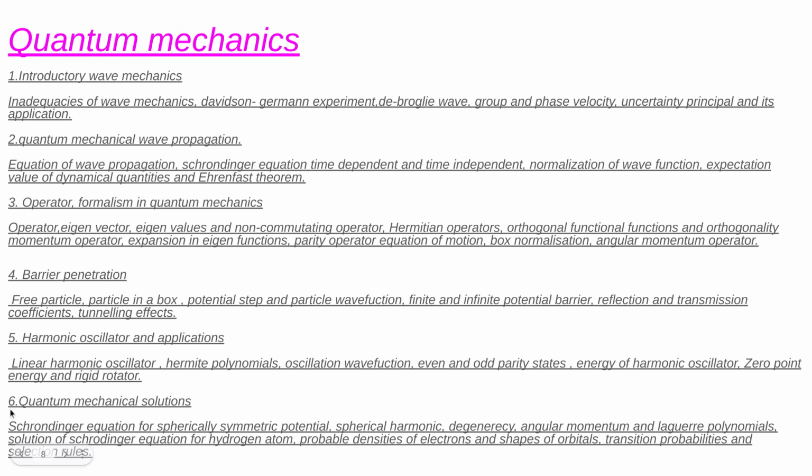And the last, sixth one, you can see quantum mechanical solution: how we get the solution of the Schrodinger equation for a spherically symmetrical potential. On this spherically symmetrical potential, how the wave function is traveling, how to get the solution of that wave function, you can get from there. All right. And spherical harmonics, different types of harmonic motion, and their solution we are going to get in this chapter. Another is degeneracy.